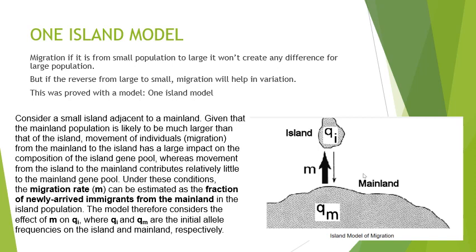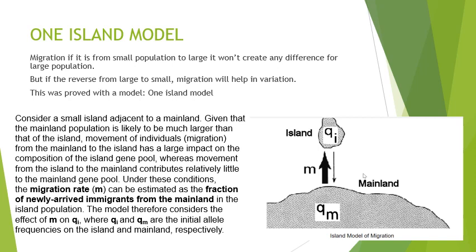So if some alleles transfer from the mainland to the small island, definitely there will be more variation, it will help in the variation. So this example, this study hypothesis, is that if migration is from a small population to a large population, it won't create any effect. But if it is from large to small, definitely this will help in variation. This hypothesis was proved with the help of a model that is known as the one island model.